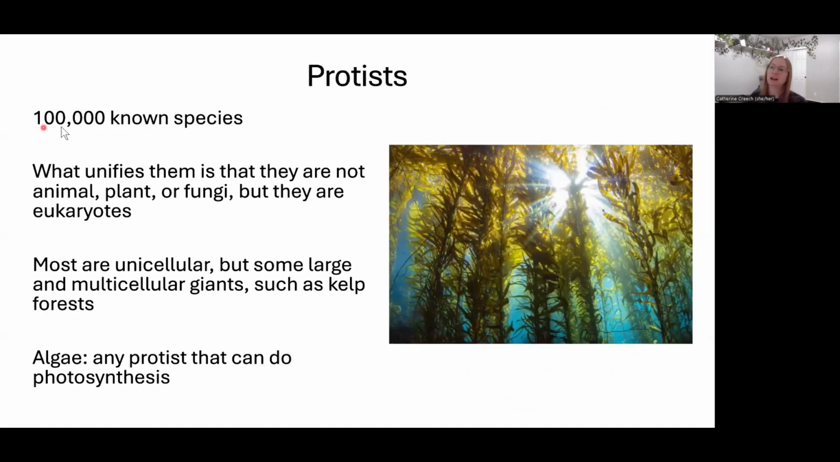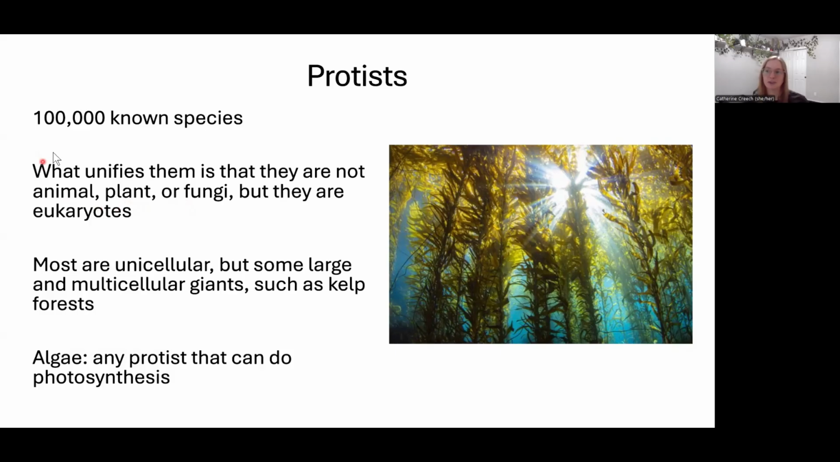In general, there's about 100,000 protists. They are all living eukaryotes, so they all have membrane-bound organelles. They're at least a cell, some are huge and multicellular. And what unites them is that they're not animals, they're not plants, and they're not fungi.